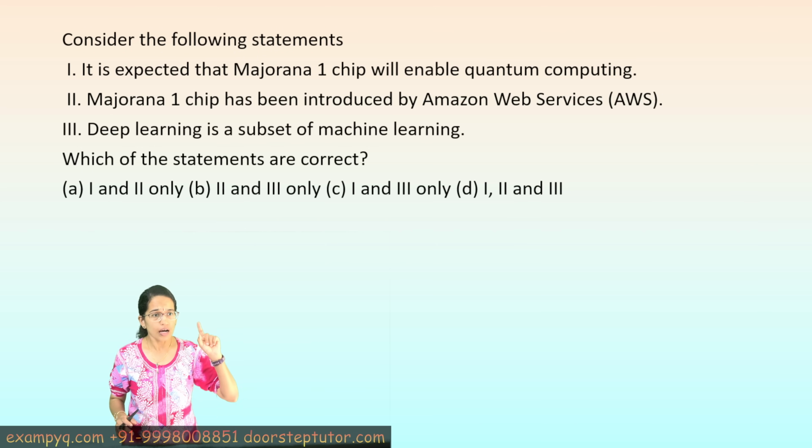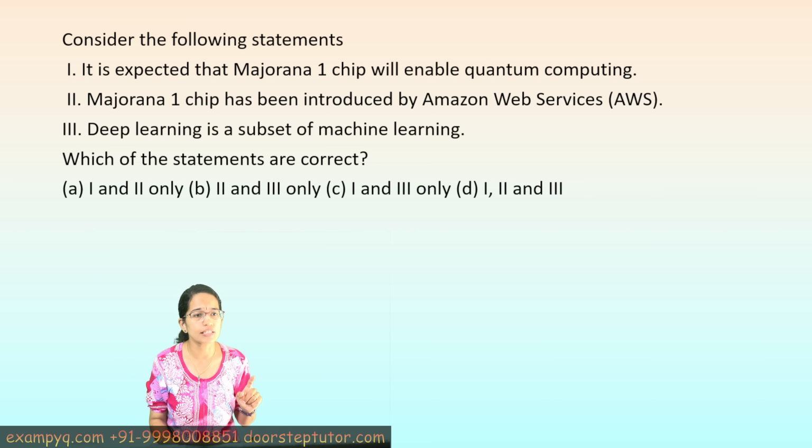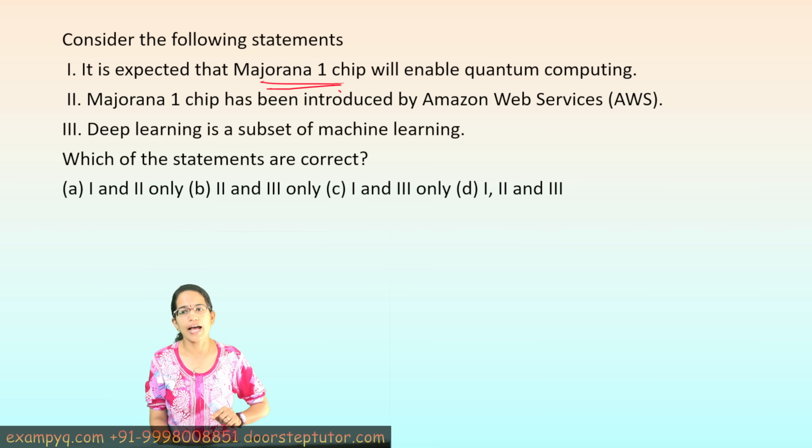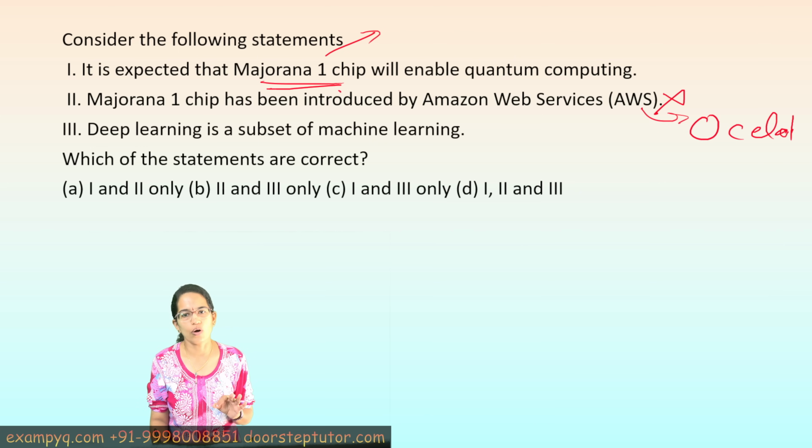Now, Majorana chip 1, okay, this has been introduced by a topological core architectural process, and this is one of the first chips that has been released. Now this has not been introduced by AWS. AWS has introduced the chip Ocelot, so that's again a separate one. So the second one is incorrect.